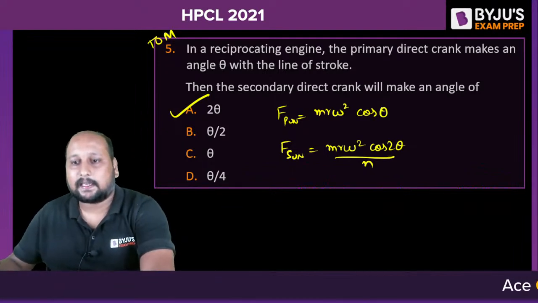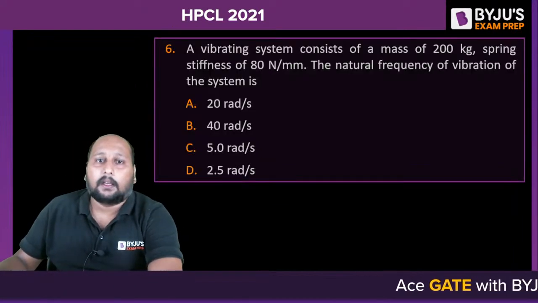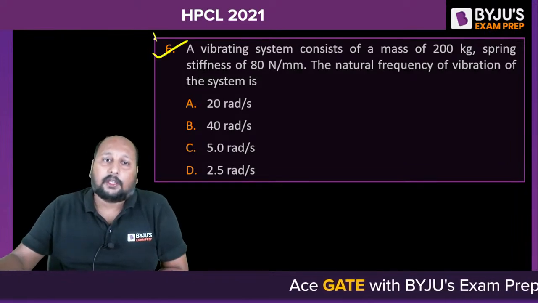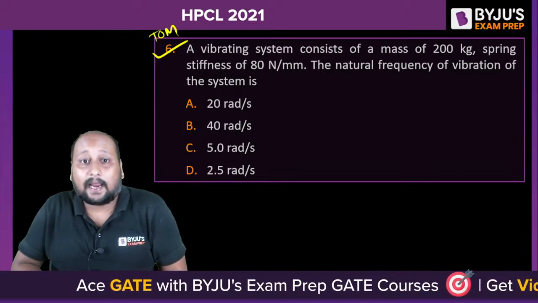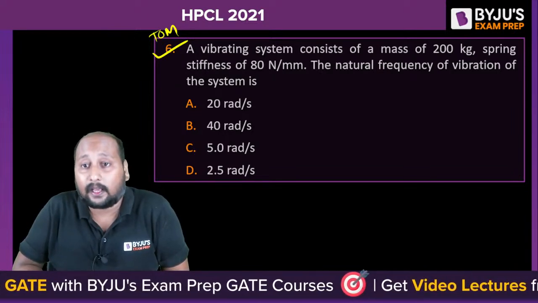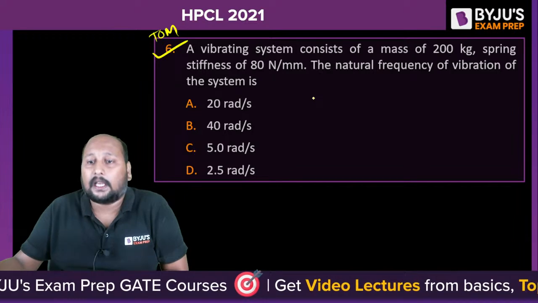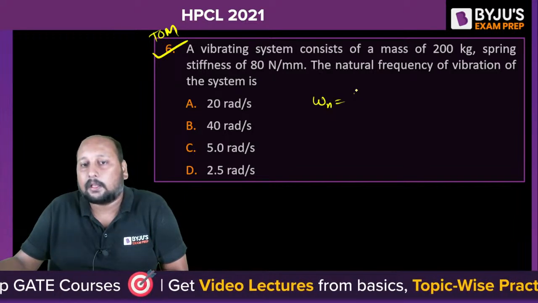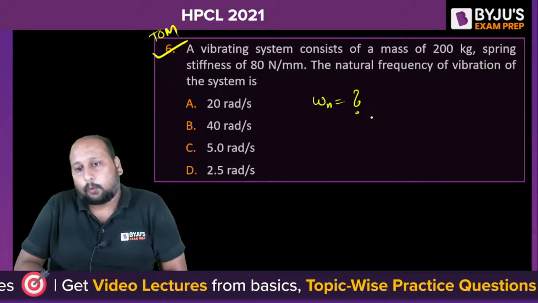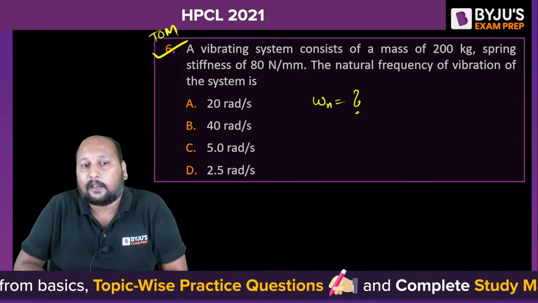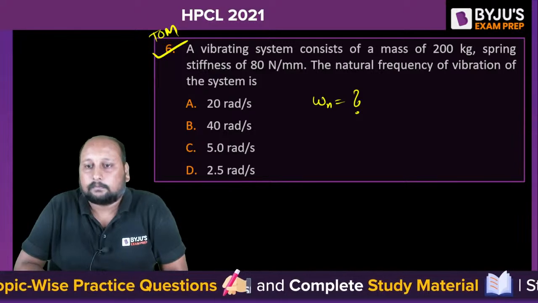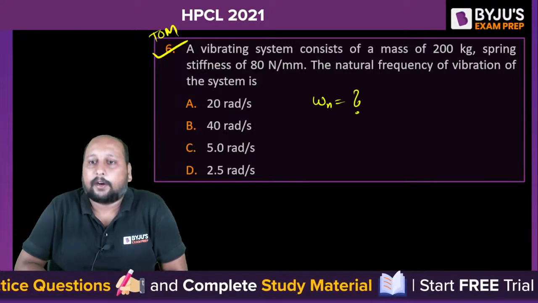Okay, chaliye, next question. Question number 6. From vibration, again from theory of machine. A vibrating system consists of a mass 200 kg and a spring stiffness of 800 Newton per mm. What is the natural frequency of vibration in radian per second? Omega n value they are basically asking you. What is the value of omega n? 20, 45 or 2.5? What is the correct answer?